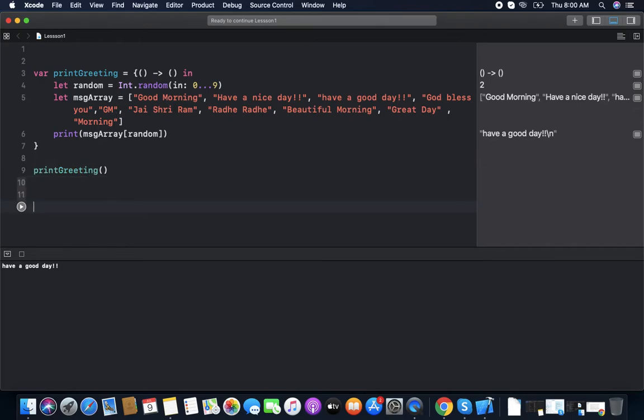Like we have a function, func print message from closure. We take a closure as a parameter. So this is the parameter for the closure, with a type of closure and some name, closure, which we just call inside.